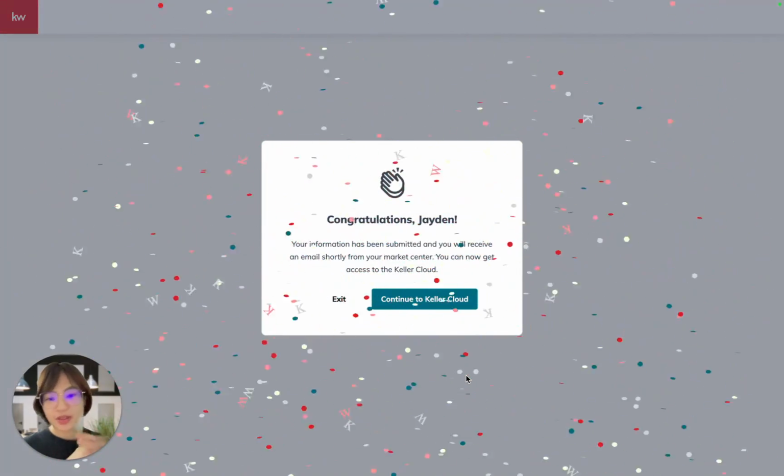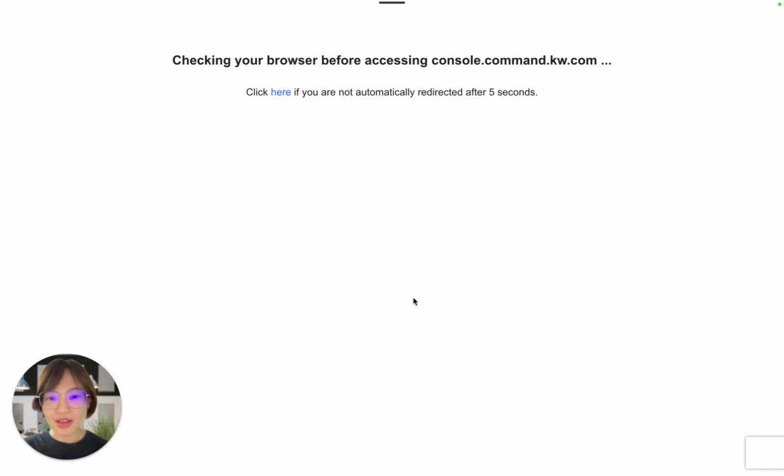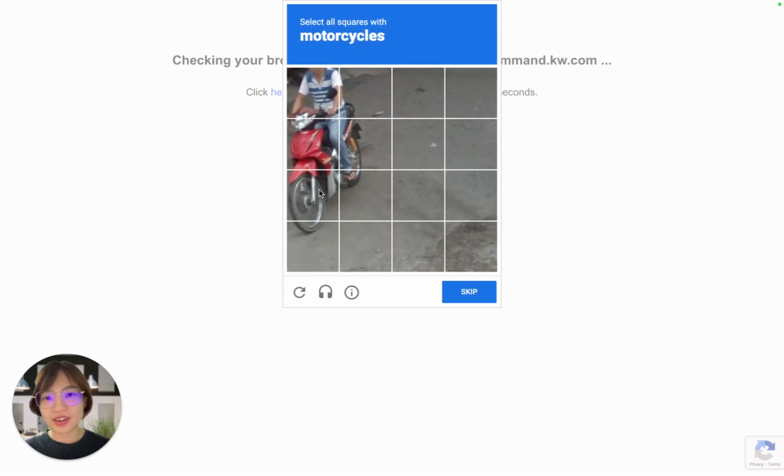And there you go. This is the part that you are done with, the first part of the onboarding. Then you should click continue to Keller Cloud to set up your Command profile here. So just follow the steps accordingly.